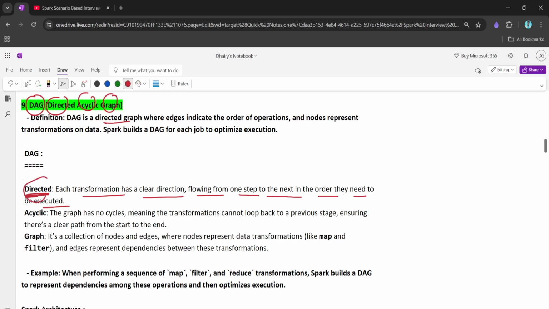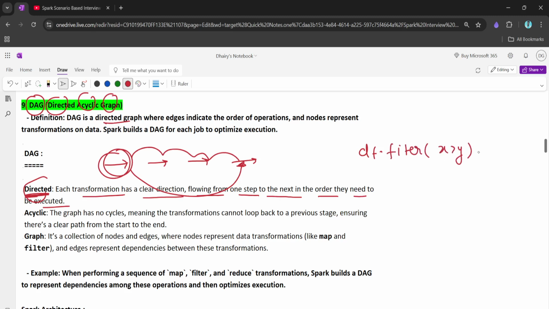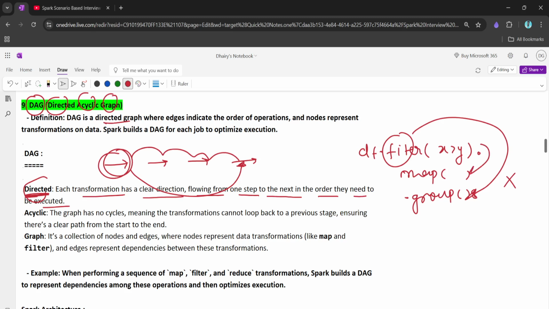You understood, right? Directed means a set of steps, the order in which they need to be executed. It's not like we execute one transformation and straight away jump to another. We write something like df.filter(x > y), and then on this we write the map, and then we write the group by. It's not like we can execute the last one straight away; that is not possible. We have to go in this way. So that is what directed means.